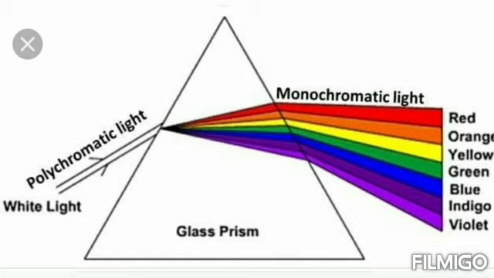About wavelength also we have learned in properties. First red color, next violet color. Red color has the highest wavelength and the violet color has the lowest wavelength. Like that we have learned.